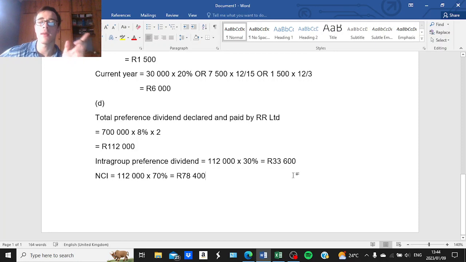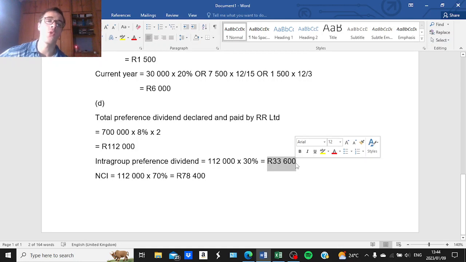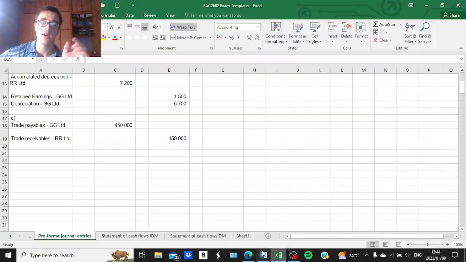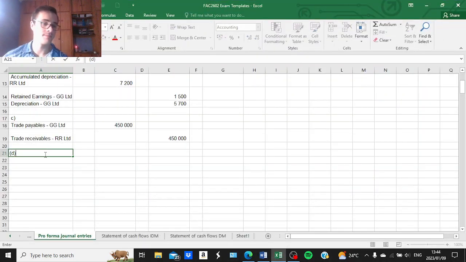So now that we have determined the amounts correctly, we need to draft our journal entry accordingly. Alright. Now, this intra-group preference dividend of 33,600 Rand would have been recorded in the parent's other income account. It would have been included as part of its other income. Right. So we will debit other income. All the profit before tax will give you the same result for Go Green Limited, by 33,600.